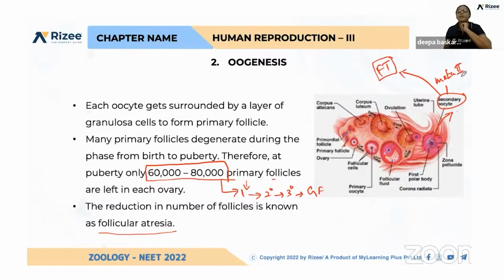Please be clear with this concept. When the sperm meets this secondary oocyte, later during fertilization only, meiosis 2 from metaphase to telophase is completed. During the time of fertilization, meiosis 2 is completed in the egg. Got it?